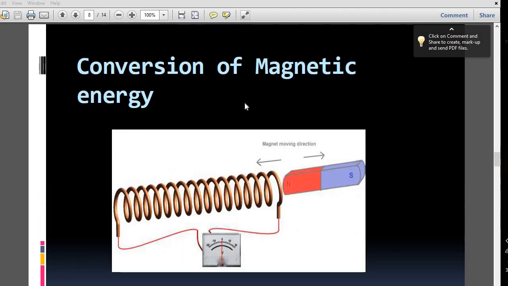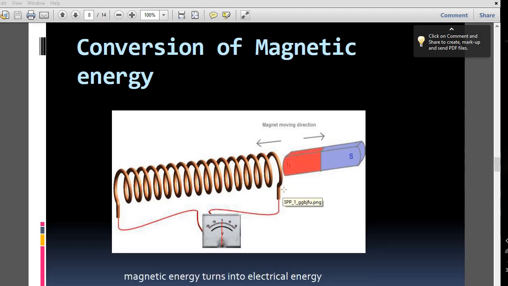The conversion of magnetic energy. You know the magnet, where it is found. The magnet looks like this, with the North Pole and the South Pole. When the magnet comes here, and there is a coil, it converts to electrical energy. So we can get electrical energy from the magnetic energy. Okay, magnetic energy turns into electrical energy.